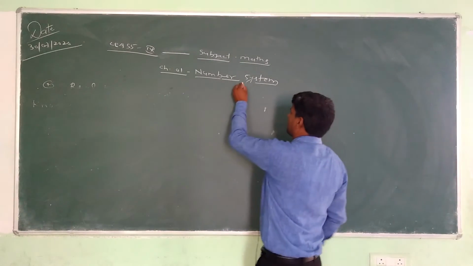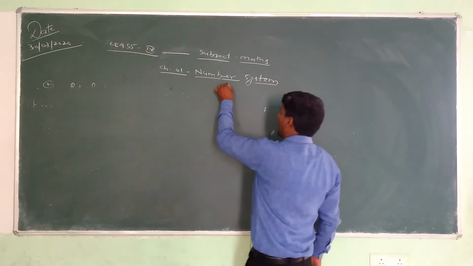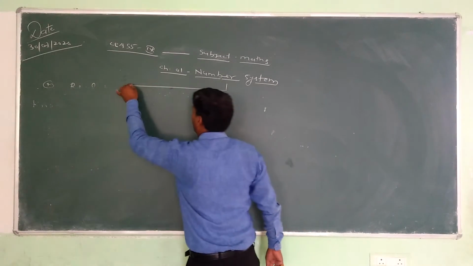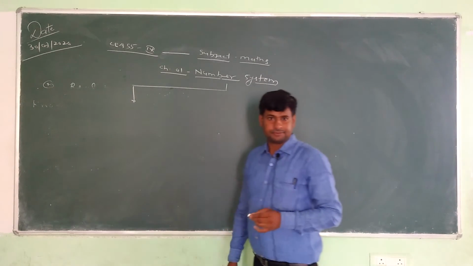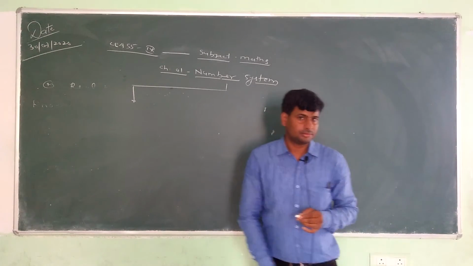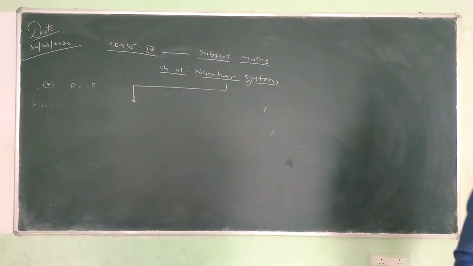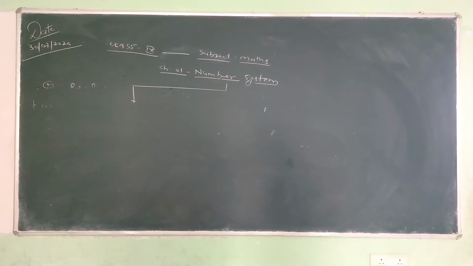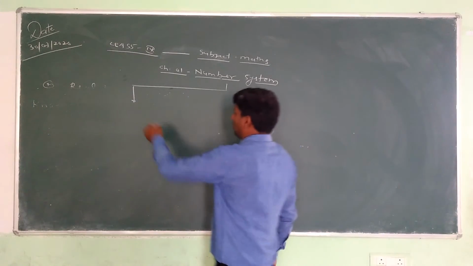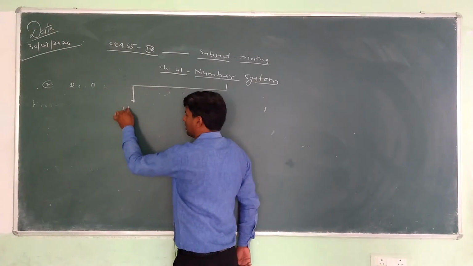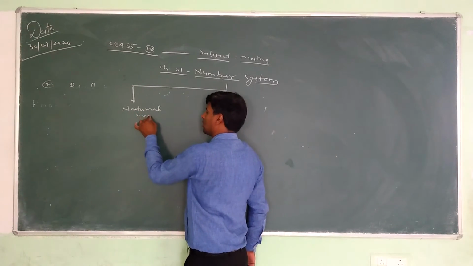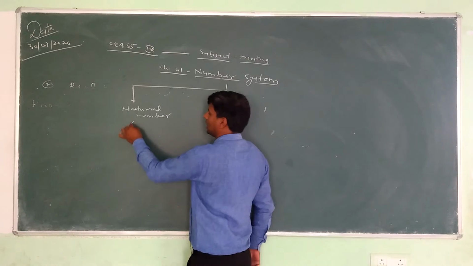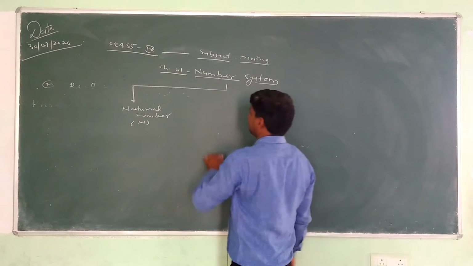It is a number system, and for the number system we can draw a flow chart. So by introducing the flow chart, the first is the natural number, that can be represented by n.